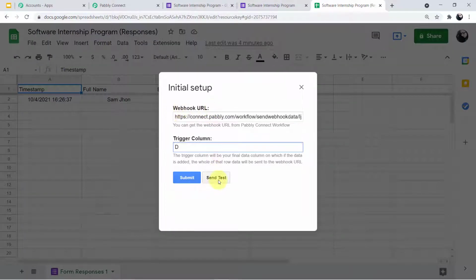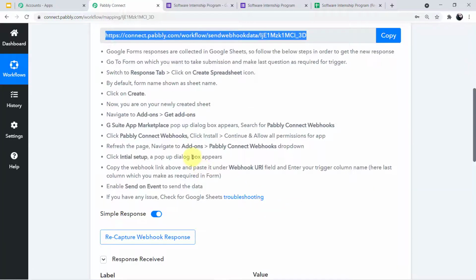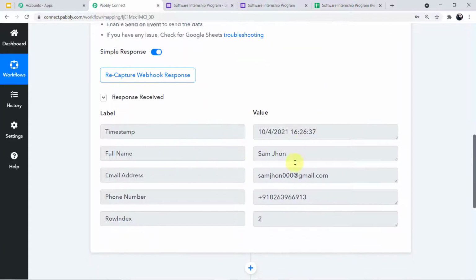Now we'll go back to our Google Sheet and I'll click on send test. Here you can see the data has been successfully sent to Pabbly Connect. Now we'll go to our Pabbly Connect account, and here you can see the data of the intern has been successfully captured. You can see the date, time, the name of the participant, the email ID, the number.